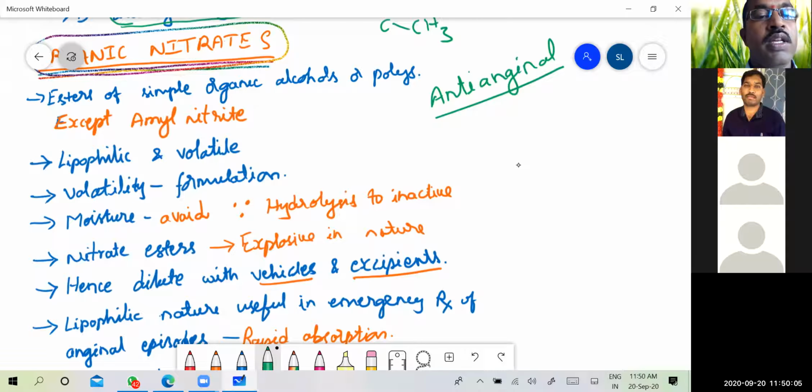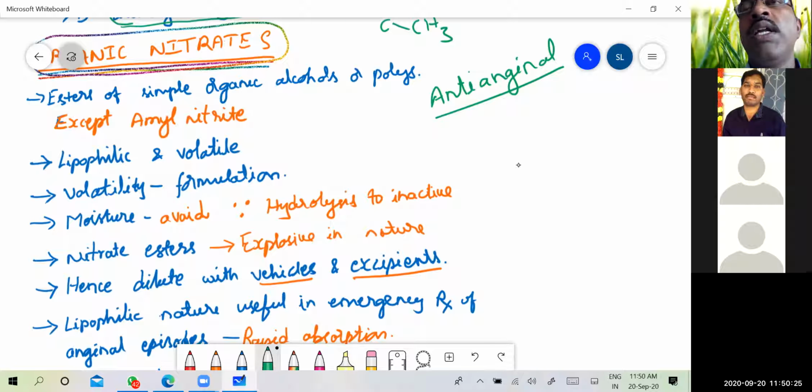Then the next point is that these organic nitrates are lipophilic and volatile in nature. Lipophilic means they are more hydrophobic in nature, and volatile means they can easily evaporate at room temperature itself.